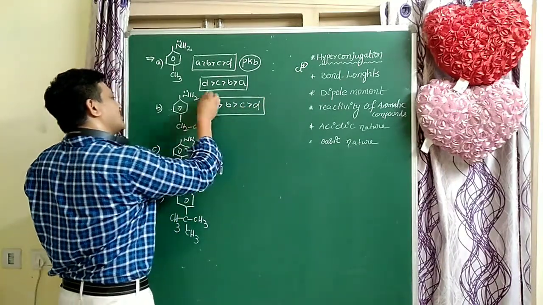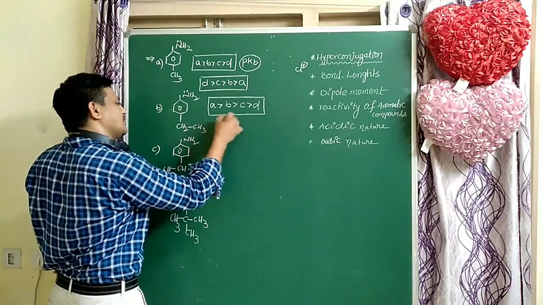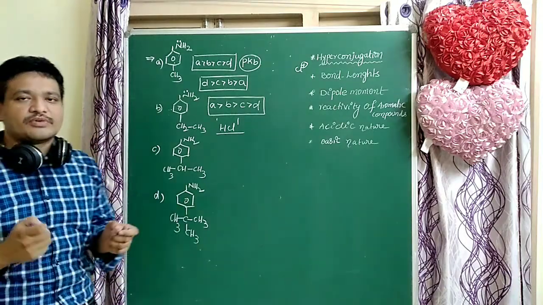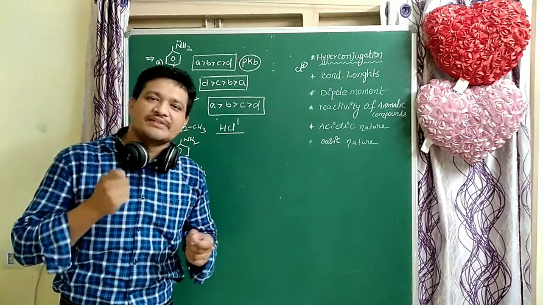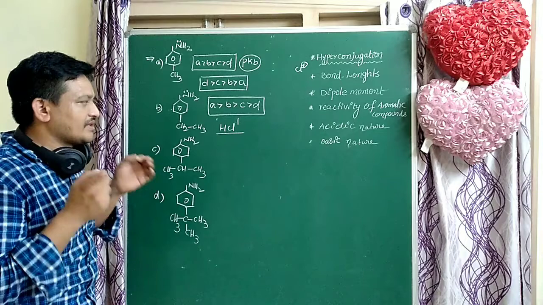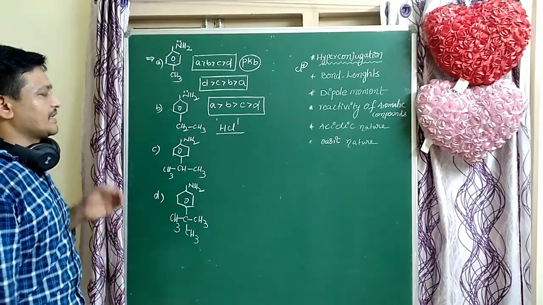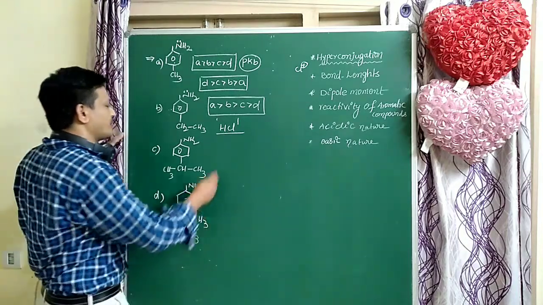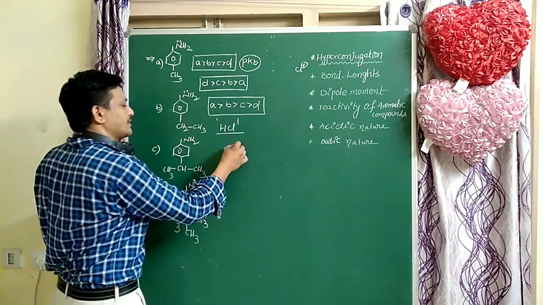Which of the following compounds easily interact with HCl, easily react with HCl, or are easily neutralized with HCl? The compound with the more basic nature reacts easily with HCl. Which is more basic, students? A is more basic, so A is more reactive with HCl.